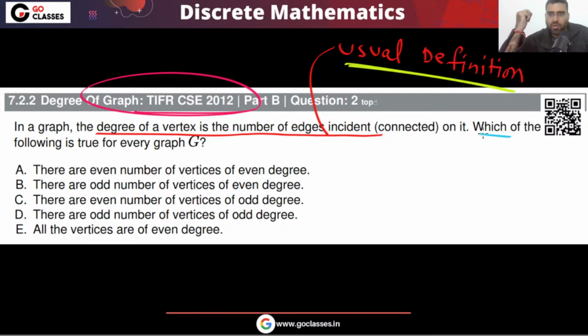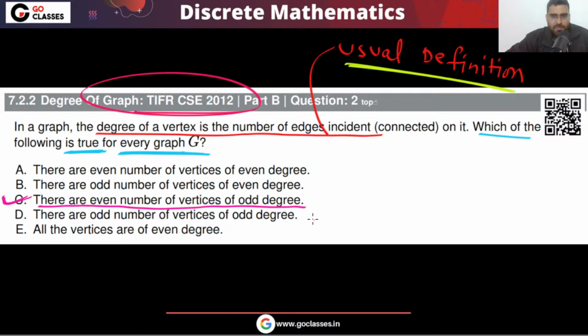Now which of the following is true for every graph? The answer, as we already know, is that there are an even number of vertices of odd degree. So option C will be correct. This we have already seen in the last lecture. So the answer will be option C.